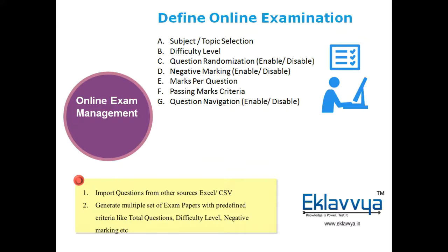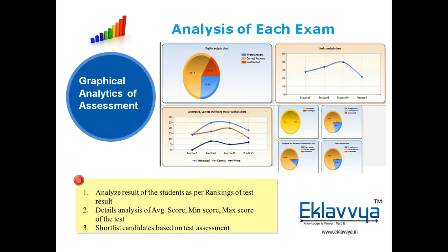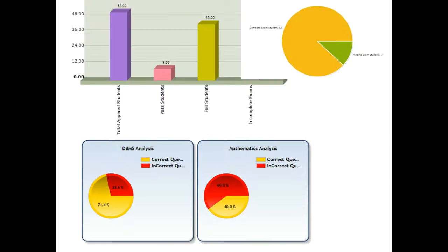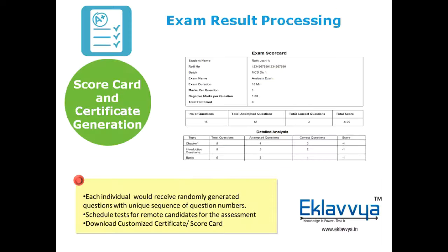Online examination result can be analyzed with all analytics support. You can download exam result in Excel. You can get topic-wise results of a batch as well as an individual. Analytical data of overall batch performance, minimum, average, maximum scores can also be generated. You can also download results based on ranking.